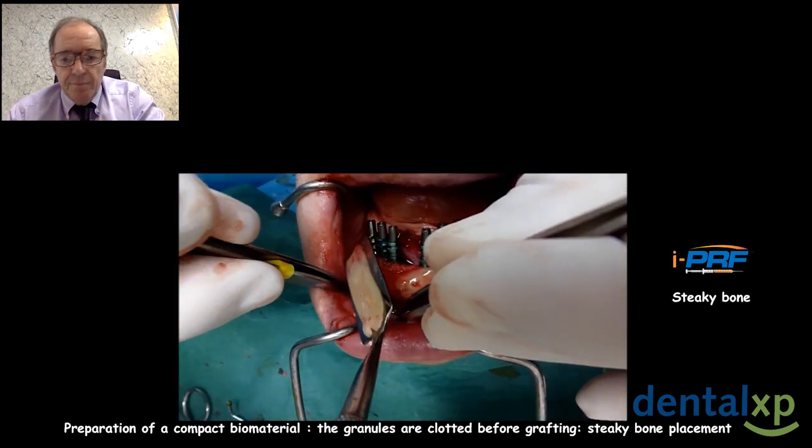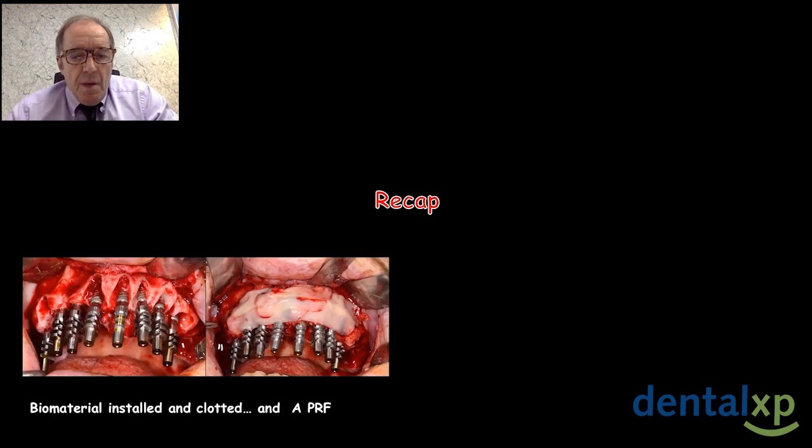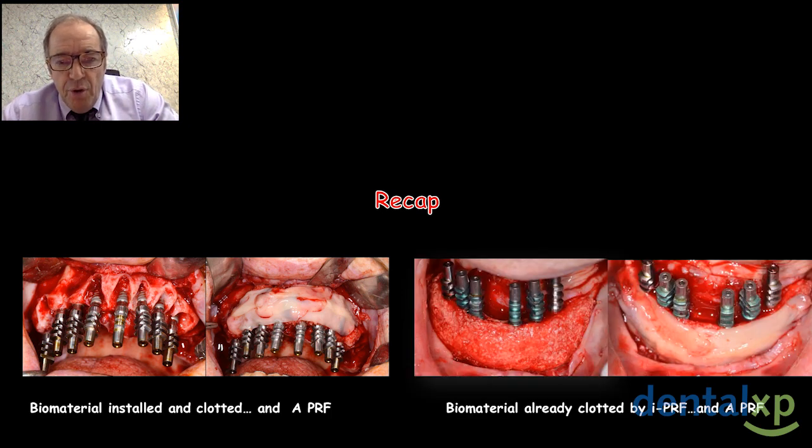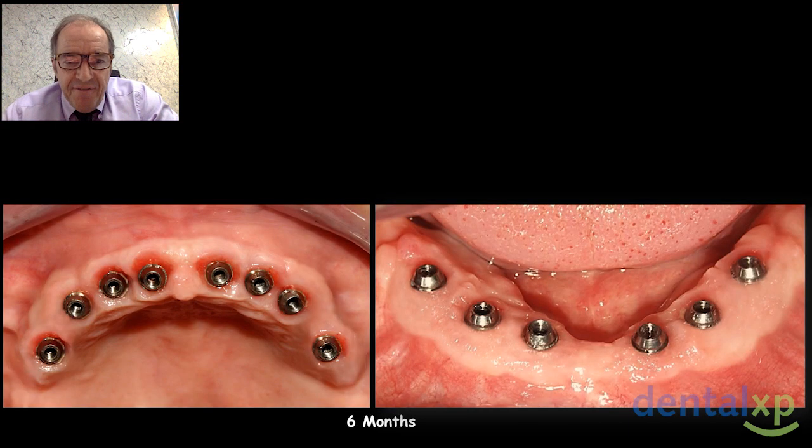Another one. Recapitulation: biomaterial installed and coated with high PRF for the upper jaw, and on the lower jaw you saw the sticky bone already clotted by high PRF and covered with high PRF.